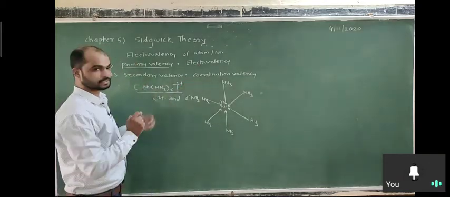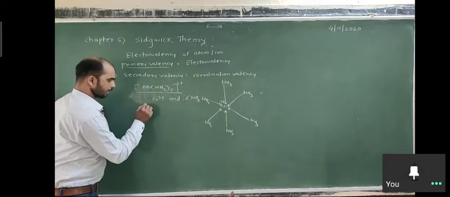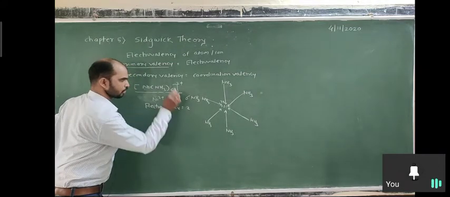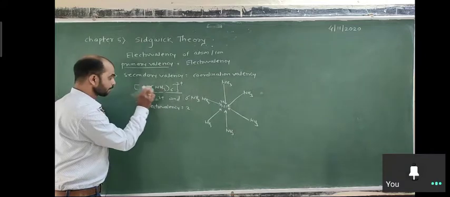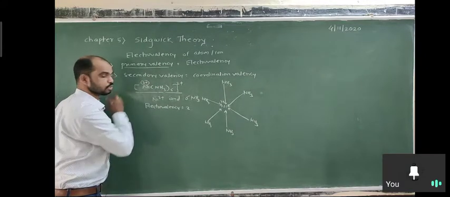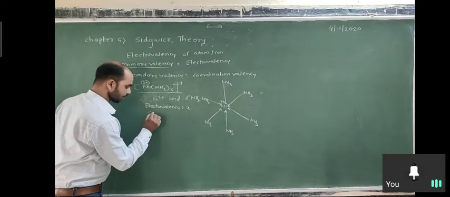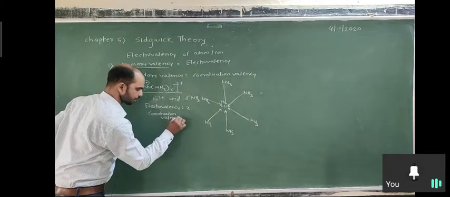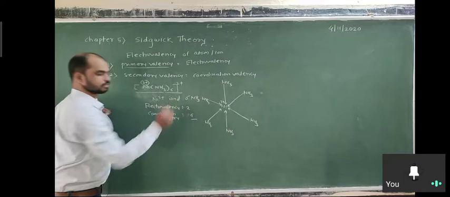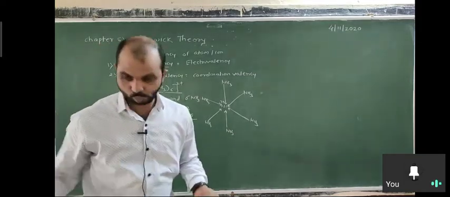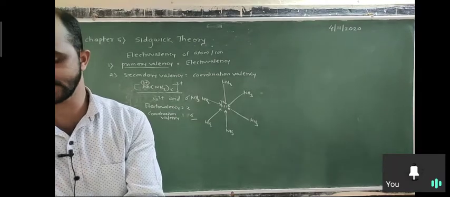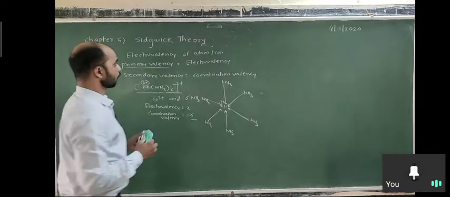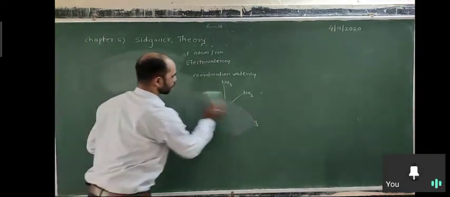So according to Sidgwick theory, in the given complex, electrovalency is 2 because 2 electrons are lost, since NH3 is neutral, meaning Ni is present in the +2 oxidation state. And what is the coordination valency? Coordination valency is equal to 6 according to Sidgwick theory. So to explain and understand the stability of complexes and how complexes are formed, Sidgwick proposed a very important model, a very important rule.